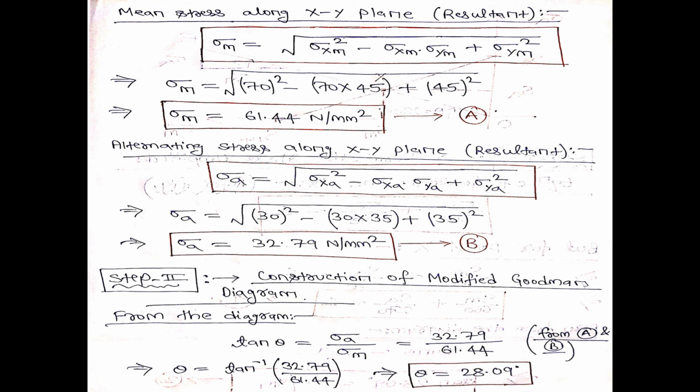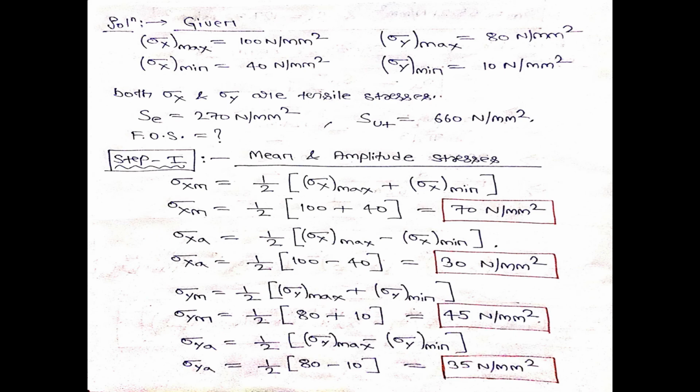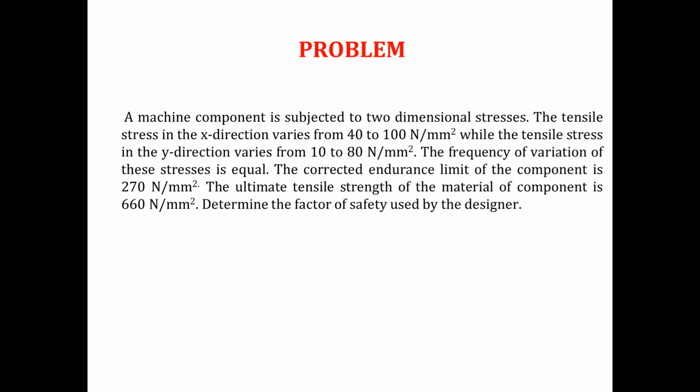तो मुझे मिल गया सिग्मा ए, मुझे मिल गया सिग्मा एम। फाइन। नेक्स्ट is what, now I have to use the modified Goodman diagram. But if you see this problem carefully, nowhere it is written that this problem is subjected to a combined bending and torsional stress or a combined bending and axial stress. But what has been told to you is that it is a two-dimensional problem in which a tensile stress is varying from 40 to 100 Newton per mm square in x direction and 10 to 80 Newton per millimeter square in y direction.